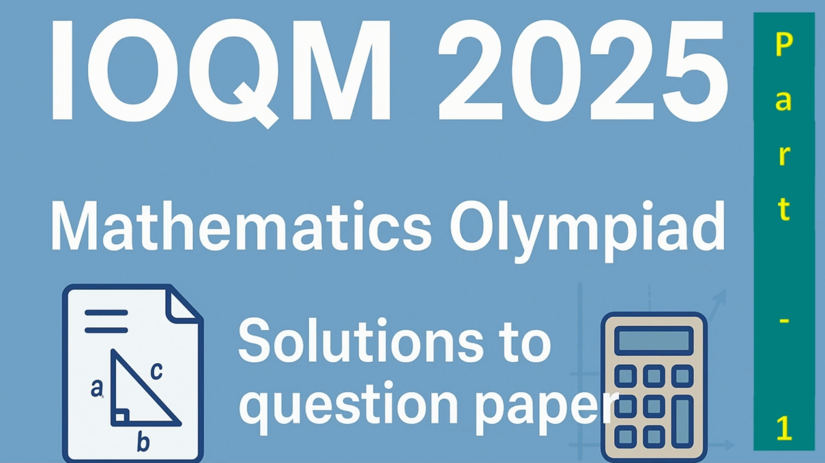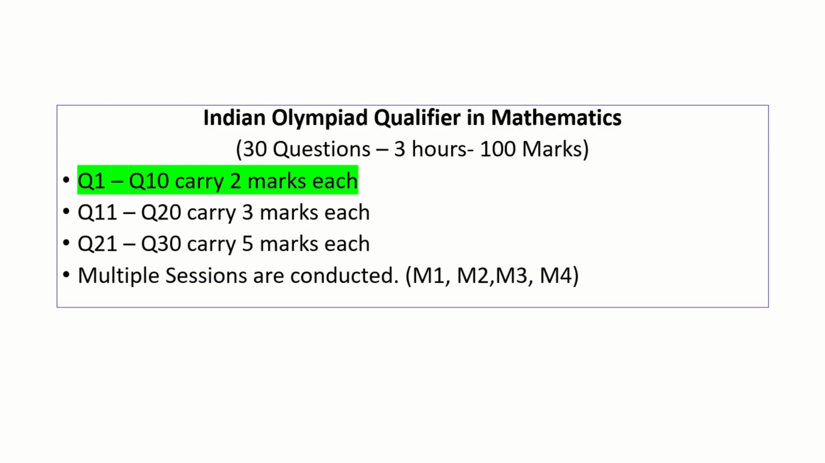So this is part one. I will cover all the 2 marks questions. Question pattern is exactly same as last year. You have 30 questions. 1 to 10 are 2 marks questions, 11 to 20 are 3 marks, 21 to 30 are 5 marks questions.